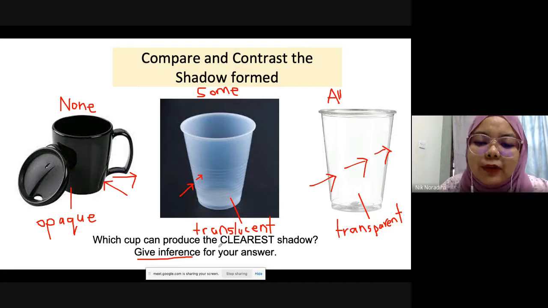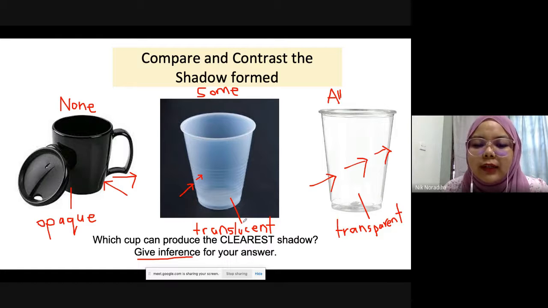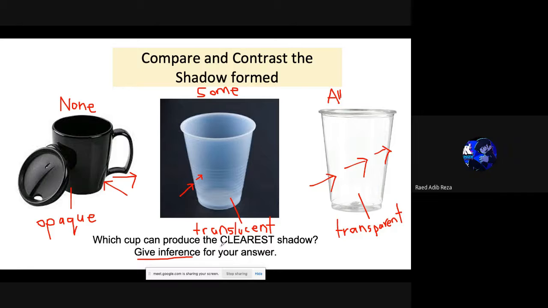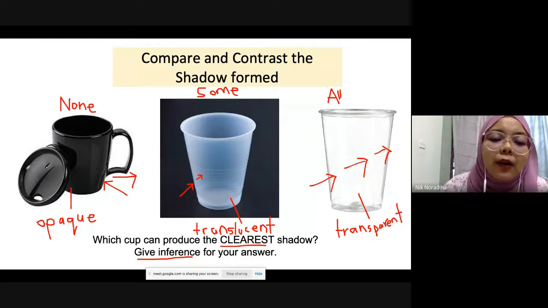Which cup produces the clearest shadow? Opaque. Correct. The clearest shadow is from the opaque object. Why? Because this opaque object does not allow any light to pass through it, so the shadow that is formed is very clear.